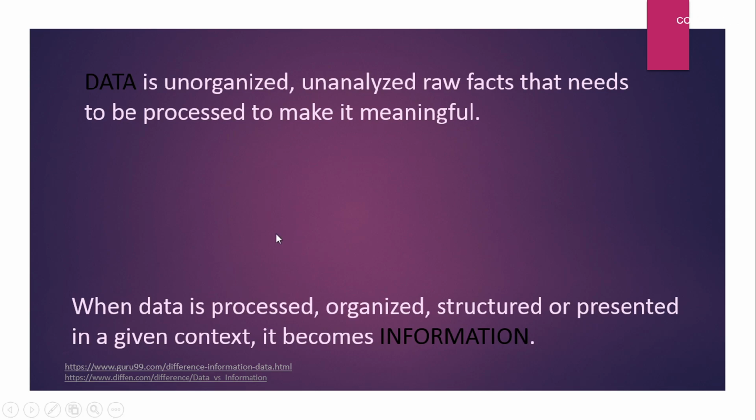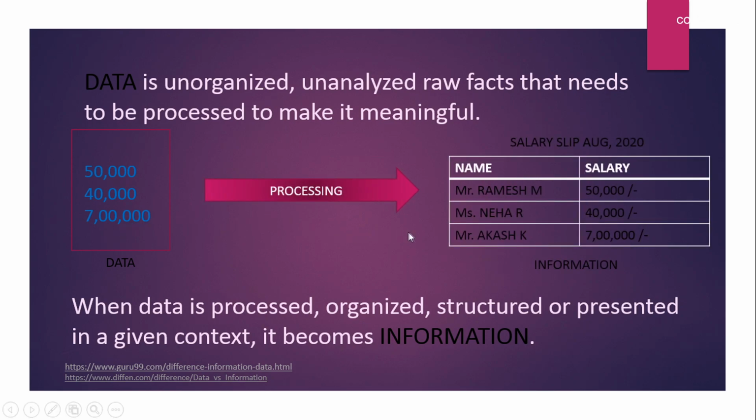To understand this in a better way, let's say you have these numbers. These numbers could be anything. These numbers could be salary, could be amount of some item, could be length of roads, could be height of mountains, could be anything. So when you process this data and present it in a given context, now here these numbers represent the salary of 3 employees for the month of August 2020. So here these numbers become your information. Data after processing becomes information.